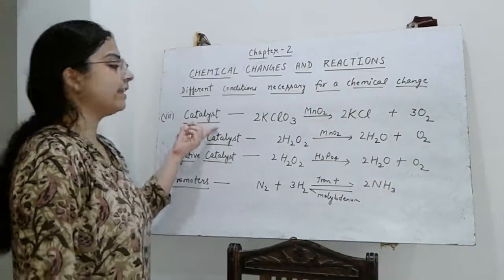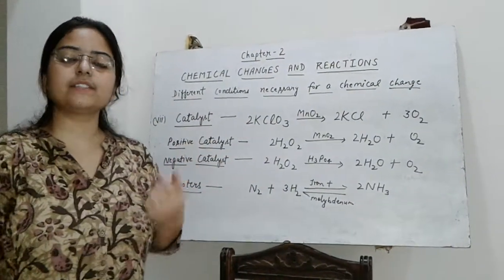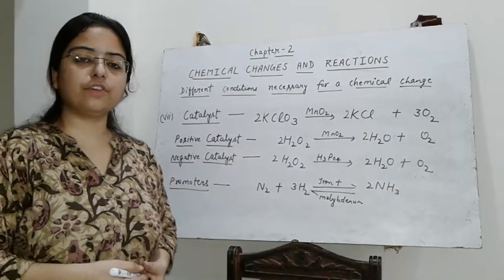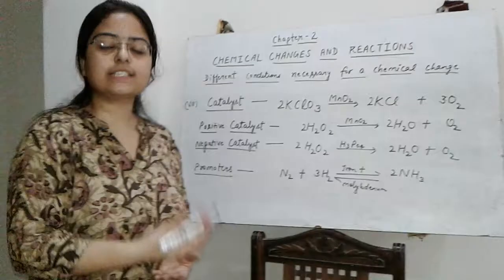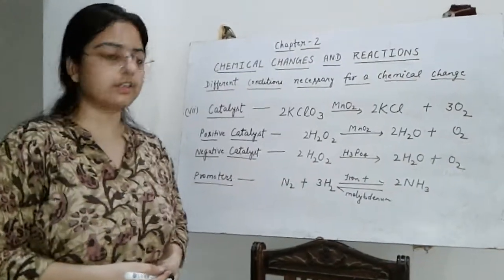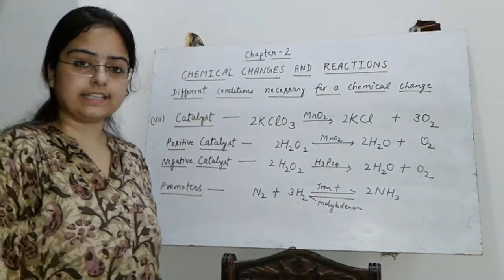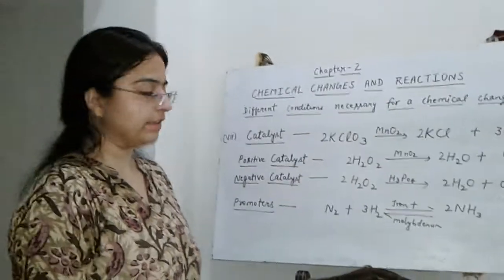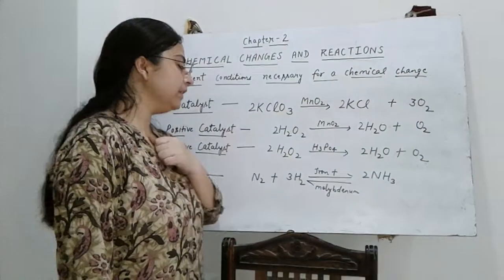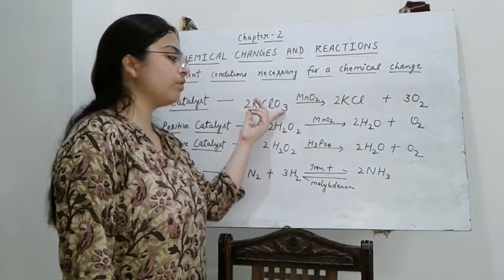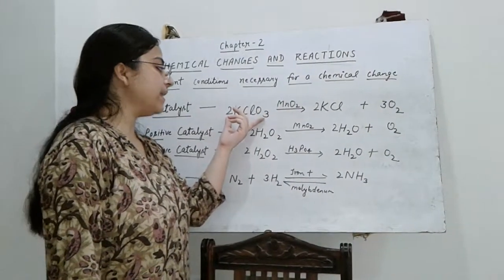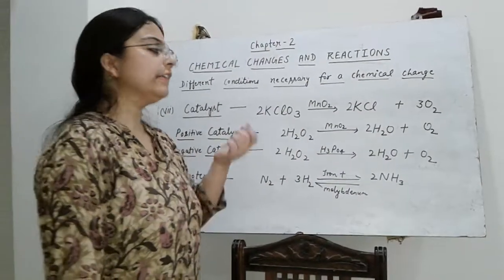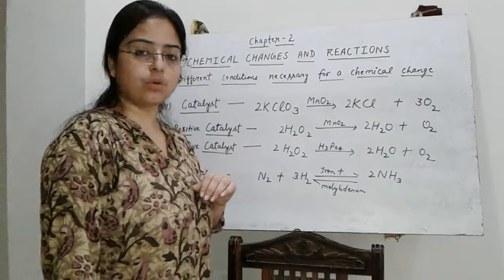Then we have catalyst. There are certain substances which are used for accelerating or decelerating the rate of a chemical reaction, and they are called catalysts, and they themselves do not take part in the chemical reaction. You can take one example, the decomposition of potassium chlorate. It takes place at about 700 degrees Celsius and the reaction is also very slow.